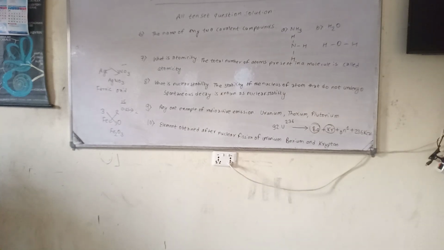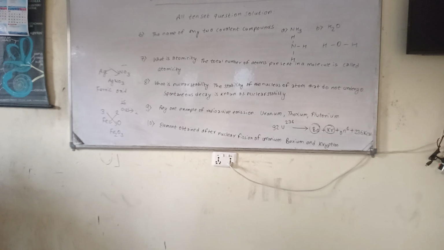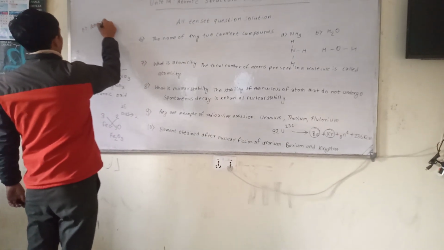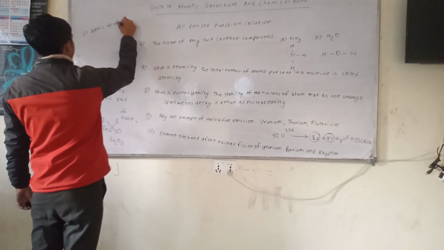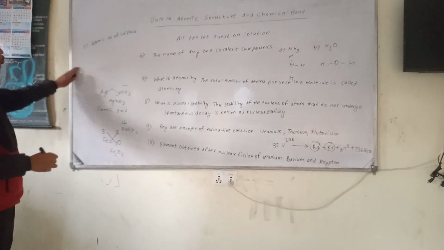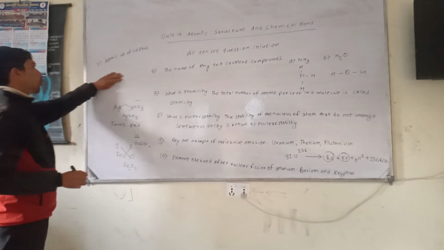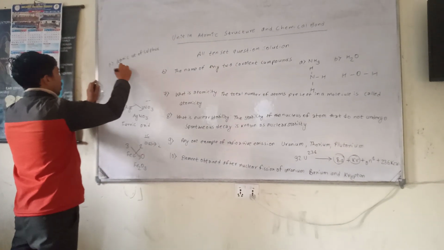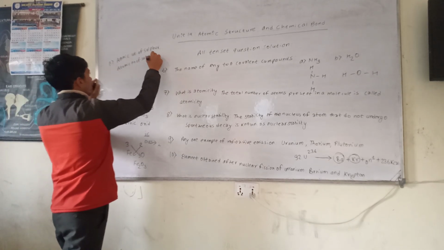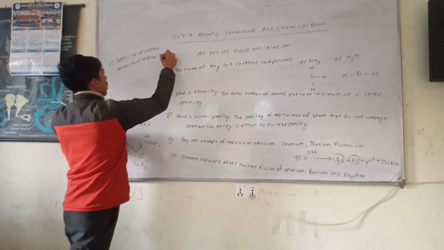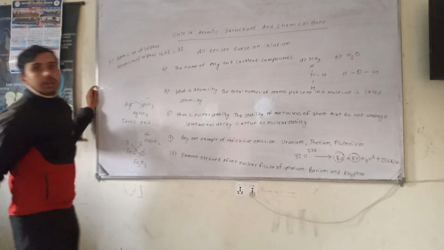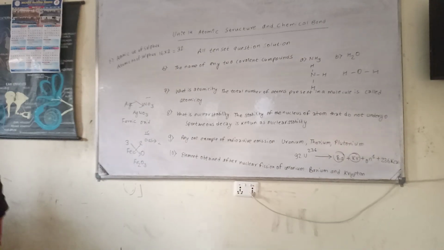Now last question of this group, that is, what is the atomic weight of sulfur? You have asked the atomic weight of the sulfur. Now, to know the atomic weight of the sulfur, first we need to know the atomic number. Atomic number of sulfur is 60. So when it is multiplied by 2, we get its atomic weight. That is, atomic weight of the sulfur is 32.